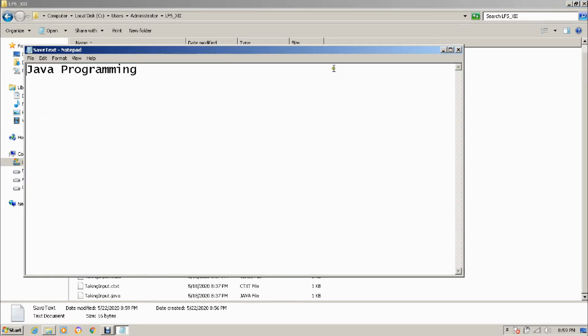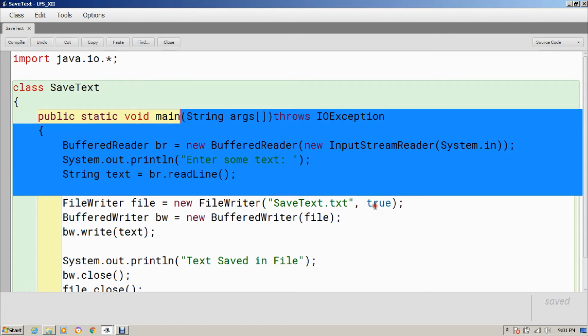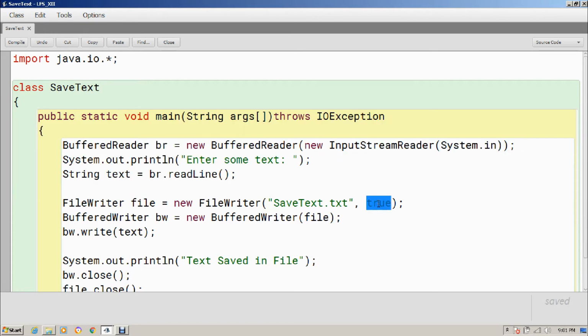See, whatsoever I had written earlier is actually deleted. If you remember, I told you in the theoretical class itself that if you use this constructor of FileWriter, it's always going to override the previous content. So what's the solution? In this particular FileWriter constructor, pass this true parameter. Now this true is saying that you want to append in the file always and not override. The default value of this boolean is false, so if you don't mention anything, it will treat it as false, and it will not save the previous content. In fact, it will always overwrite it.